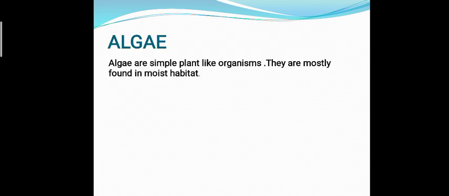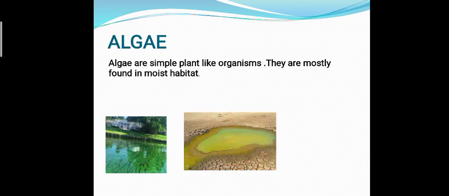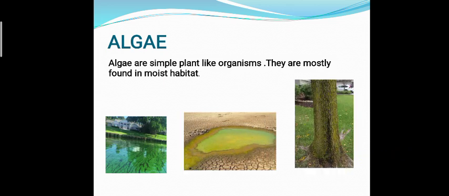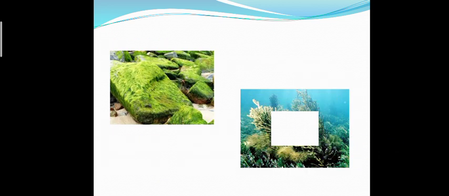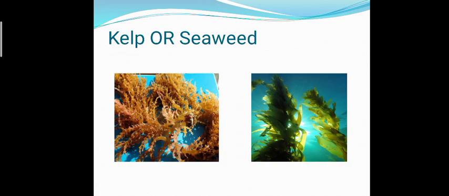Algae are simple plant-like organisms. They are green in color and mostly found in moist habitat like streams, puddles, and surfaces of tree trunk. Some algae are attached to rocks while others swim or float on the surfaces of ponds, rivers, lakes, or oceans. Large algae that grow in oceans are called seaweeds. One of the varieties of seaweeds is known as kelp.